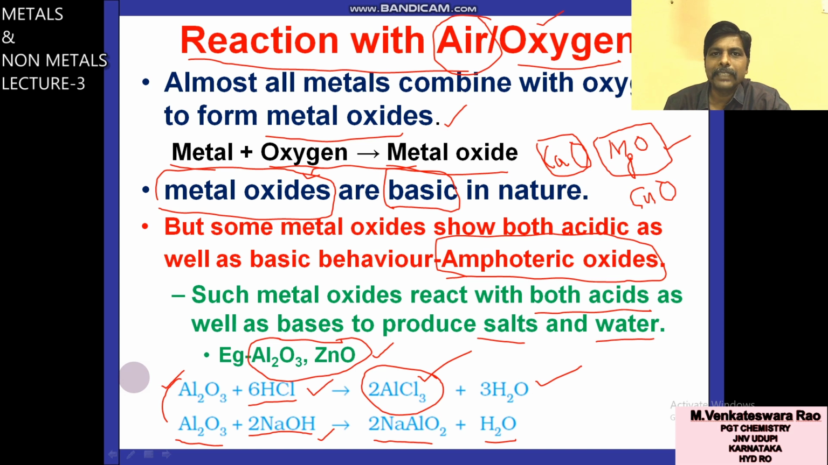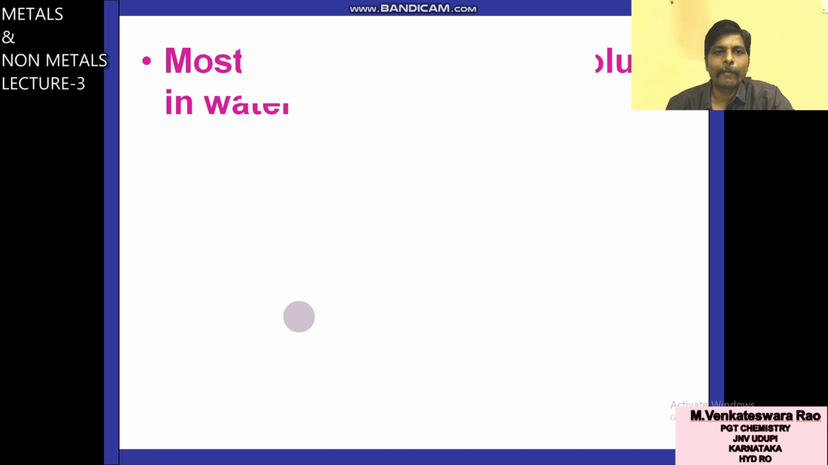When aluminum oxide reacts with acid, it gives the salt aluminum chloride. When aluminum oxide reacts with the base NaOH, what is the salt name? Sodium metaaluminate and water. So this is about amphoteric oxide. What are these 3 points here? Metal reacts with oxygen to form metal oxide. Metal oxides are basic in nature, but there are some oxides called amphoteric oxides. They will react with both acid and base. Examples for amphoteric oxide are Al2O3 and ZnO.